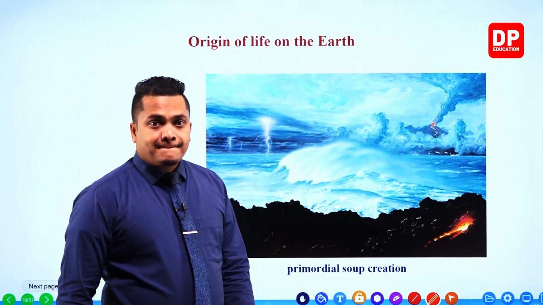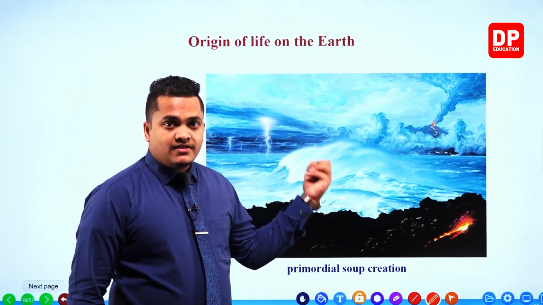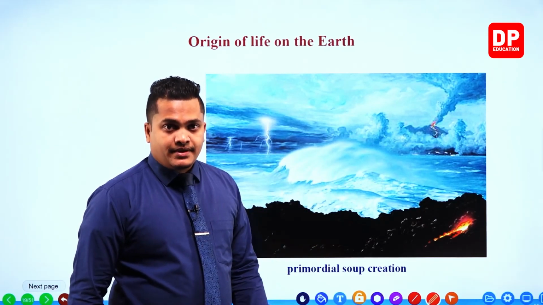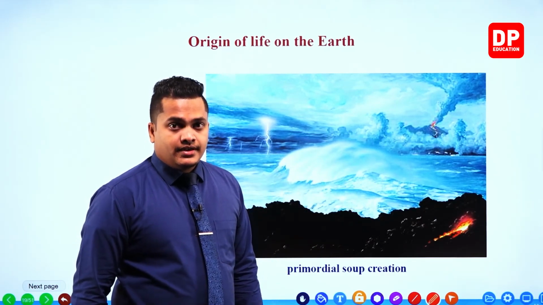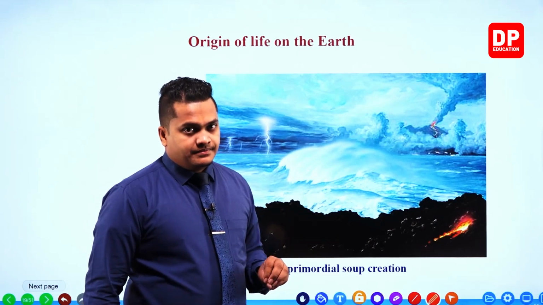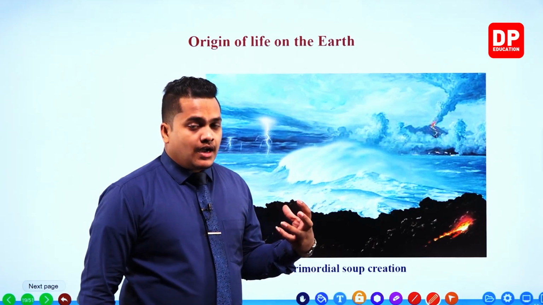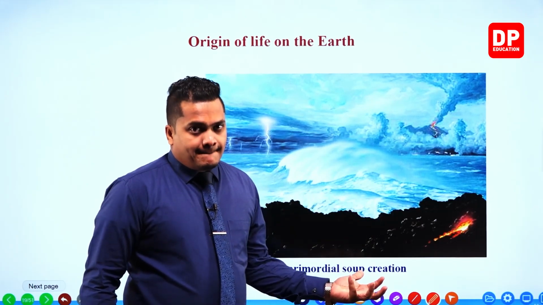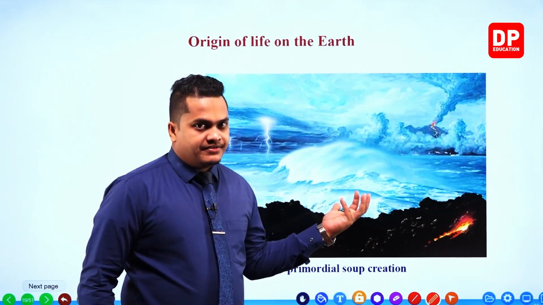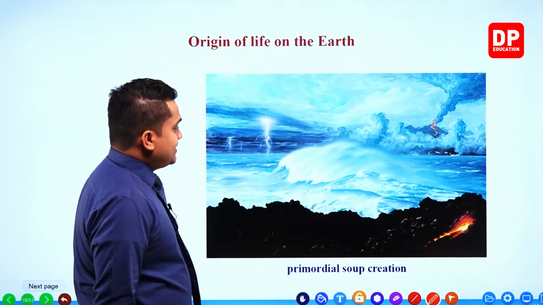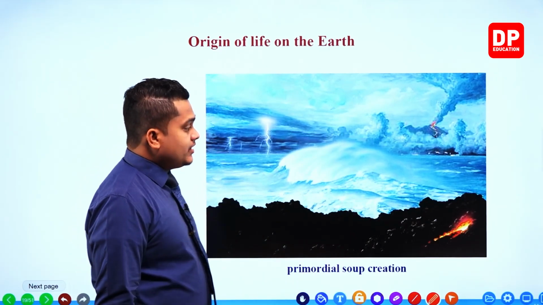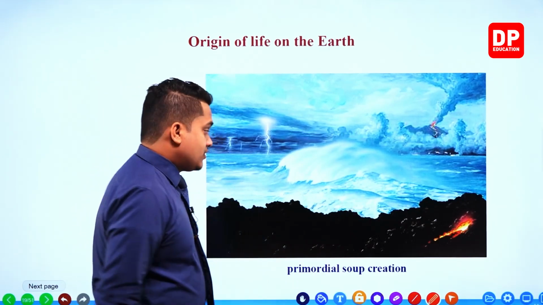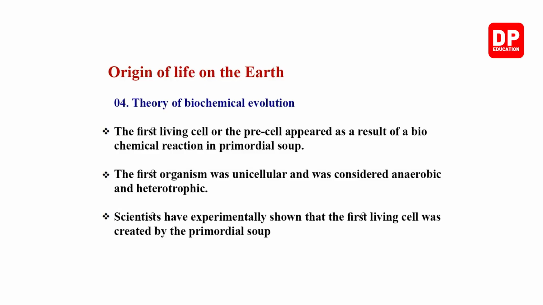This is how the primitive earth got life in the first place, right? This is the approved theory in the creation of life. So this is how the creation of primordial soup happened. Now let's go with the other things.